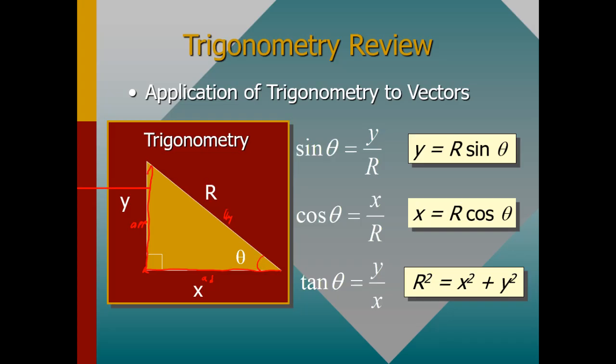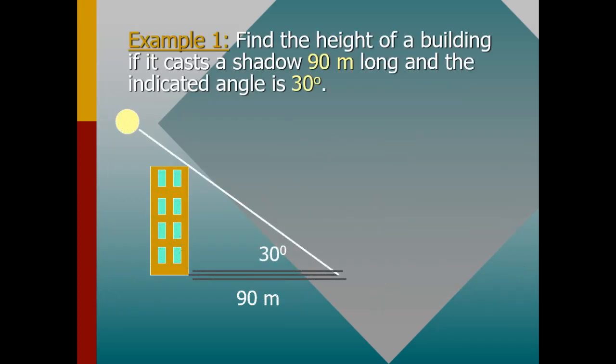With that being said, let me quickly look at how the exam or test or quiz is set and how you can apply what I've just explained. So the example is, find the height of a building if it casts a shadow 90 meters long and the indicated angle is 30 degrees.